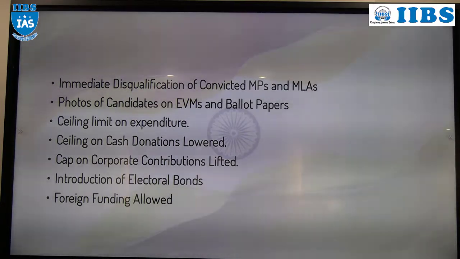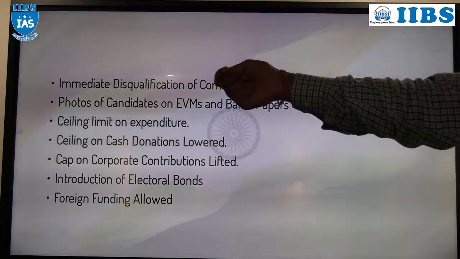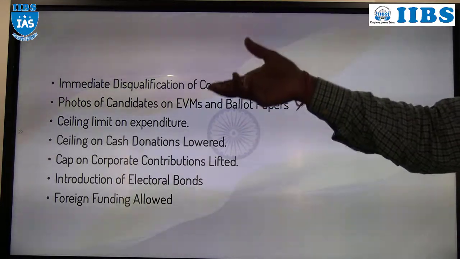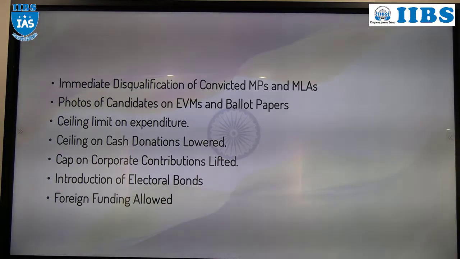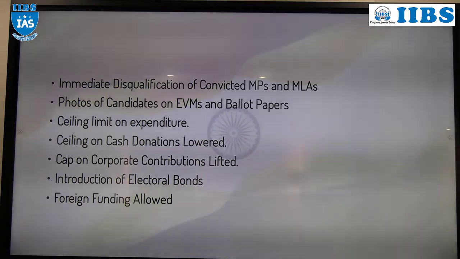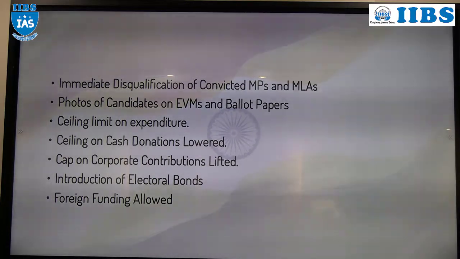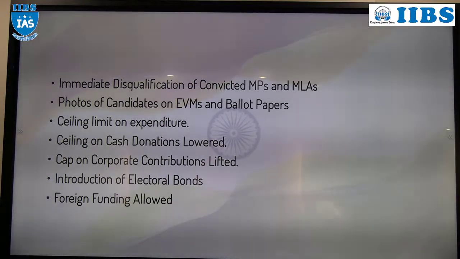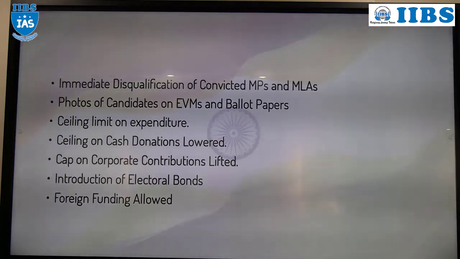Once you receive that bond paper, it is in paper only. Give that paper to your YSR party. What will the YSR party do? YSR party will deposit that bond in their account. Now understood? This is how electoral bond works. Cash means no transaction. Bond means transaction will be there. But don't worry, in that electoral bond, your name will not be there. So you are like an anonymous. Your party doesn't get to know whether you have given or not. Why? Because your name is not written. Understood? So those bonds are electoral bonds.